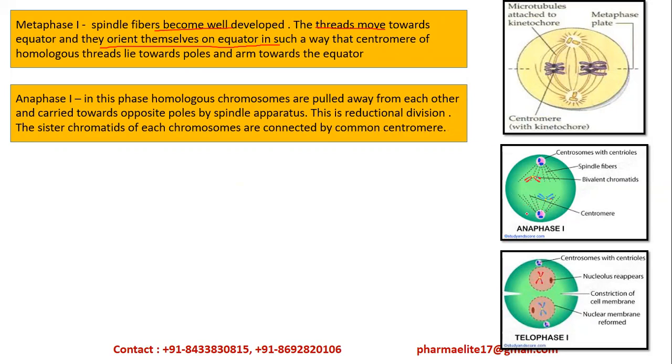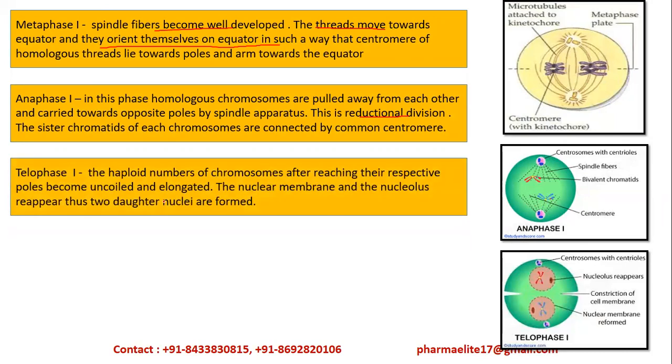Now these are the sister chromatids which are formed, and these are the bivalent chromatids. These are the centromeres, and the sister chromatids are connected to them. This is a reductional division, because you see that they're separating towards the opposite poles. The centromere is carried to the opposite poles.